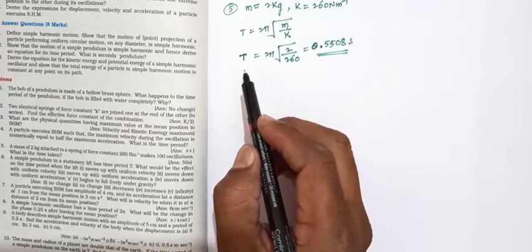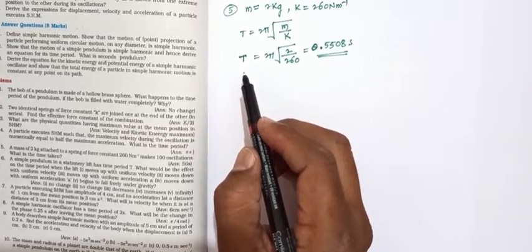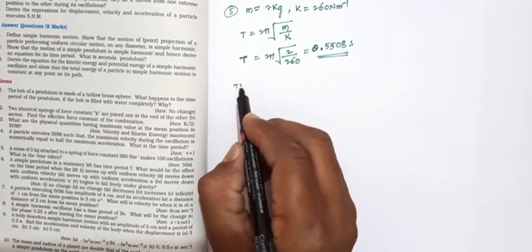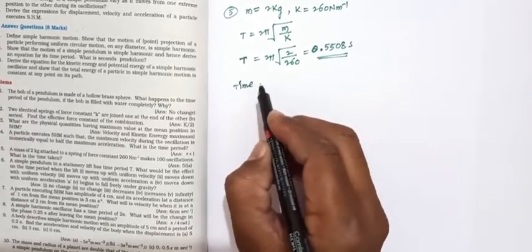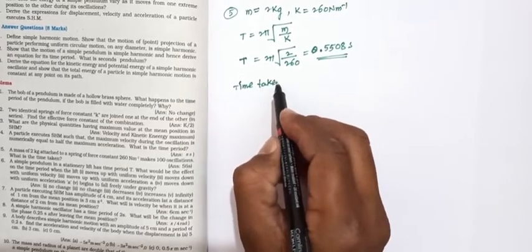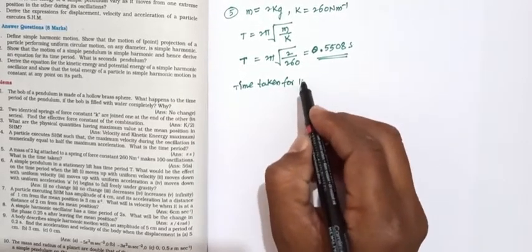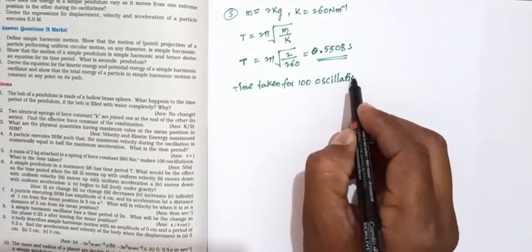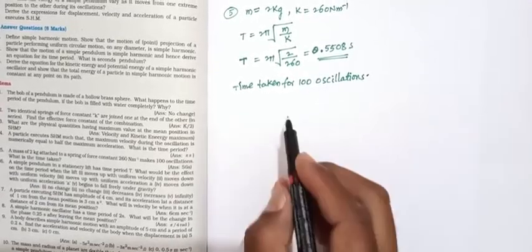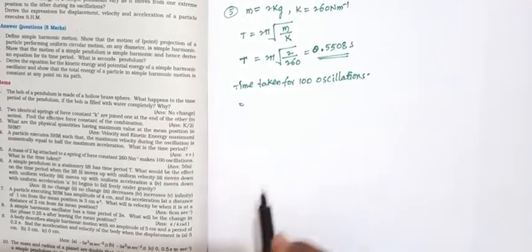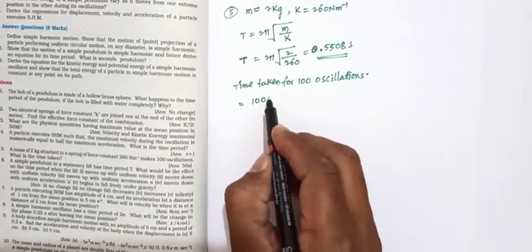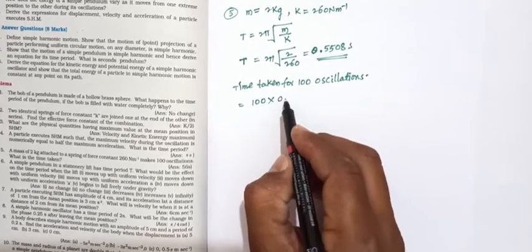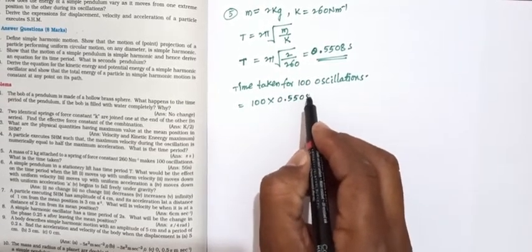In the question it is given that it makes 100 oscillations. What is the time taken? The time taken for 100 oscillations equals 100 into the time for one oscillation, that is 0.5508.